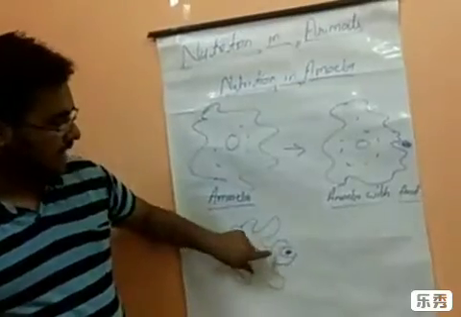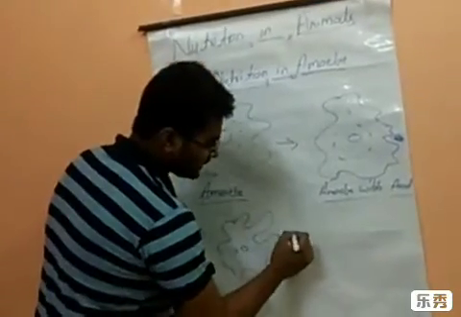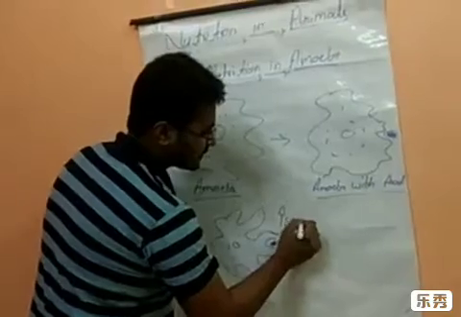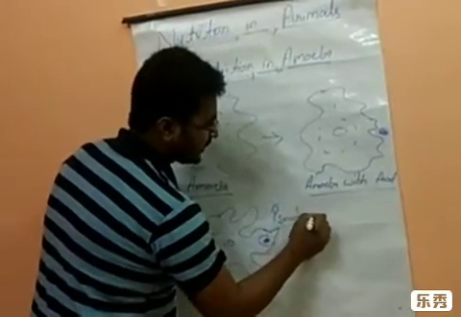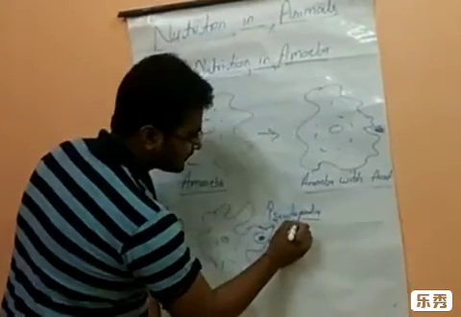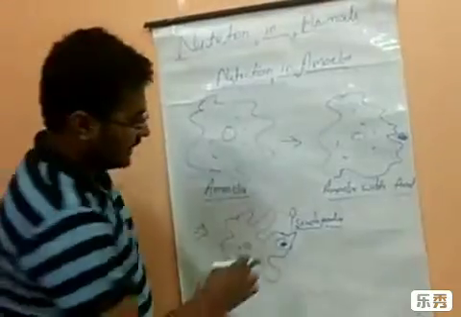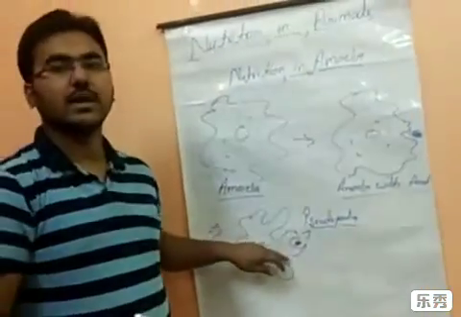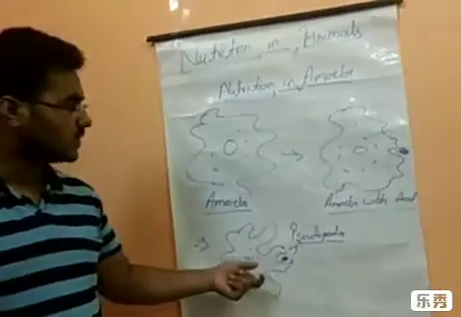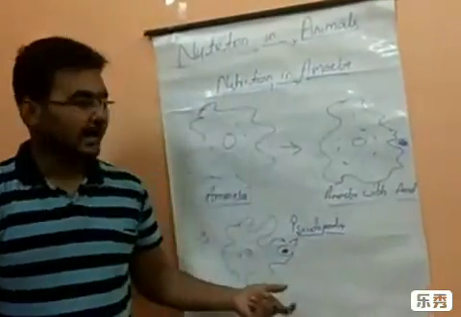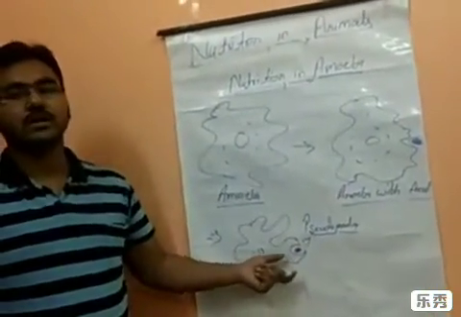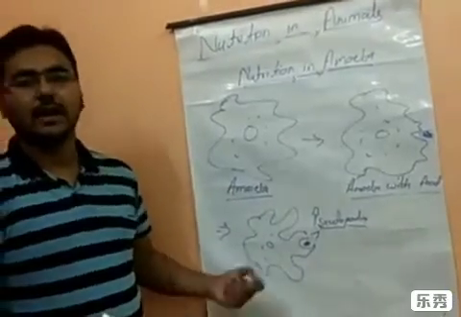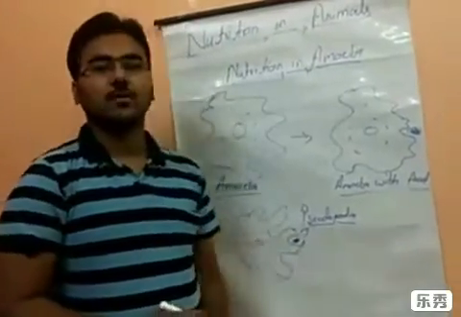As your finger, it is taking out, and this portion is known as pseudopodia. In normal words, we can say the finger-like projection. The finger-like projection in amoeba is called pseudopodia, and it is made to take the food particle inside and also to remove waste from its body.